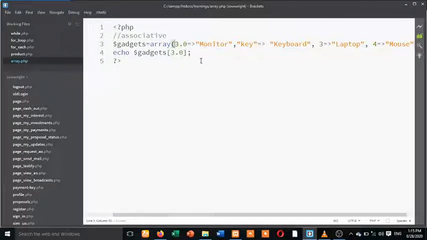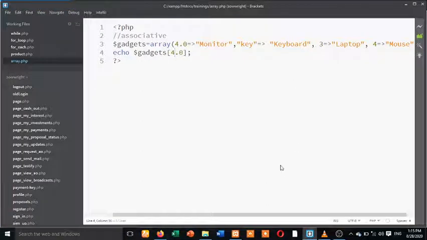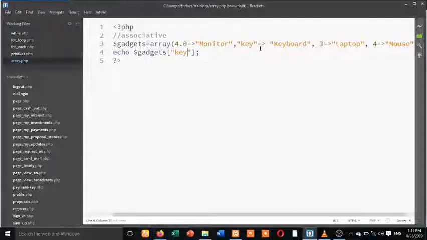I have a different 3 there, so let me call this one 4.0. Okay, mouse. Oh, I have another 4. Let me use the key. Now, if I want to print this one, it should give me keyboard. So you can use any data type to access elements of an array.